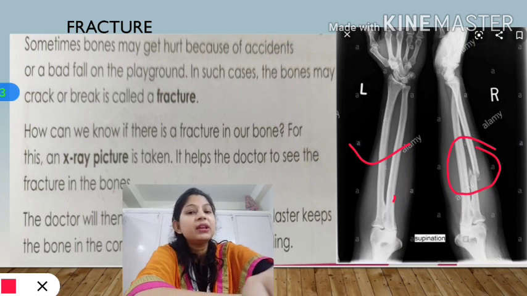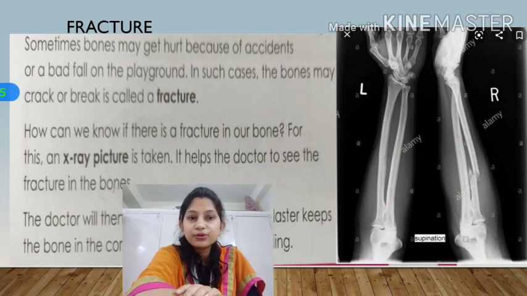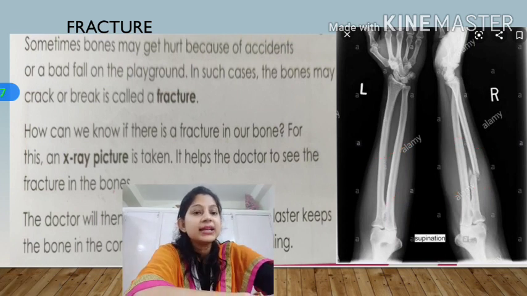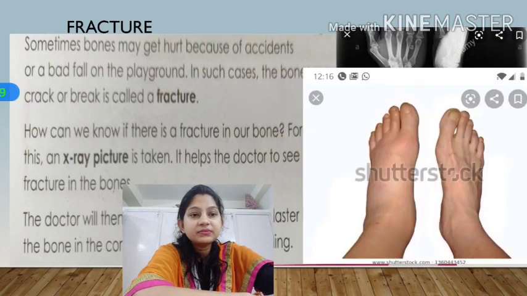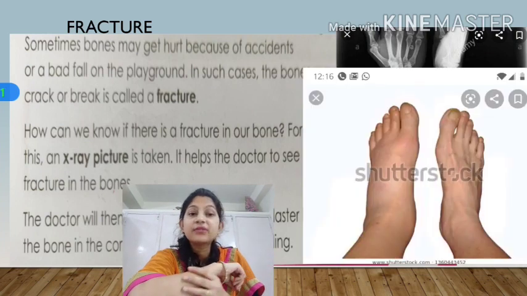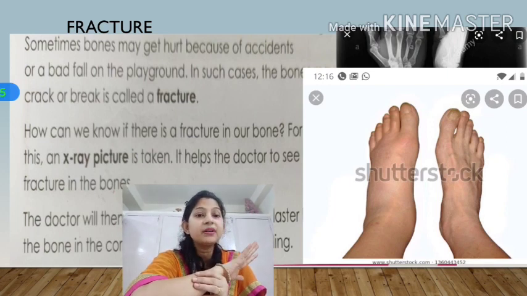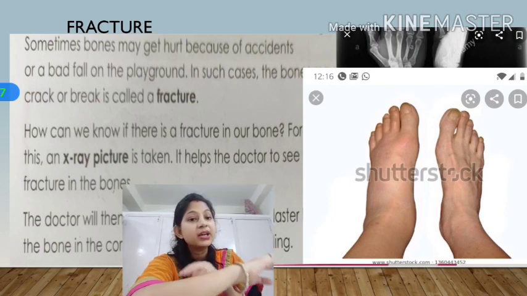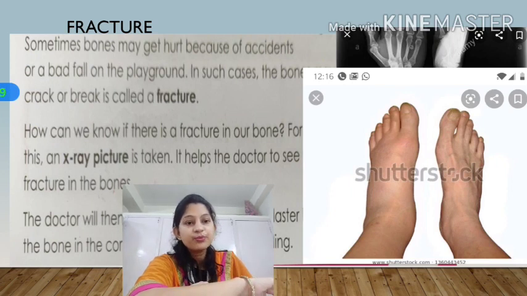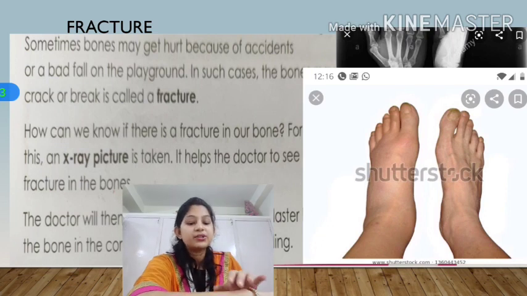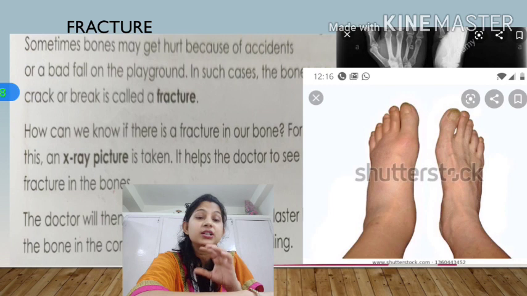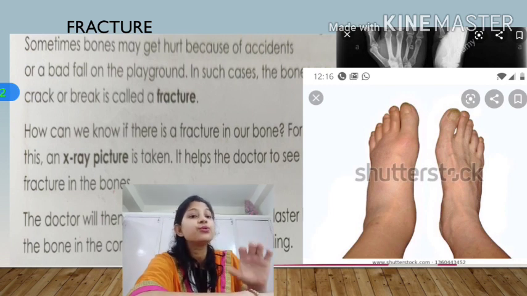So what happens when something has happened to your bone inside your body? The first thing is that particular area gets swollen and you will have extreme pain. Extreme pain means unbearable pain, and that area becomes swollen. At that time you may think that the doctor will refer you. The doctor knows that your whole area is swelling and you are in uncontrolled, unbearable pain, so he will advise you to go for an X-ray.